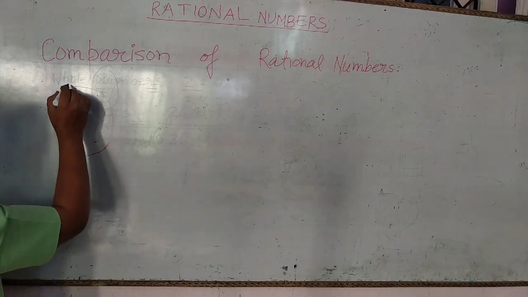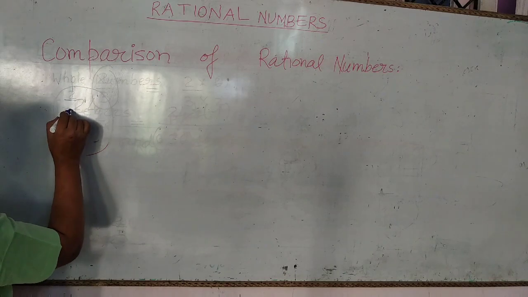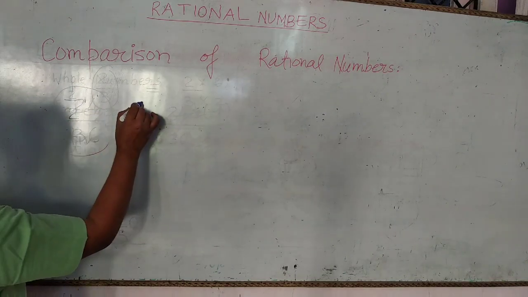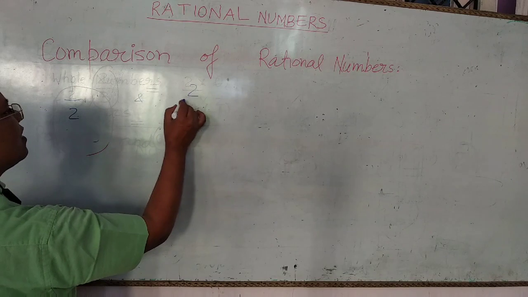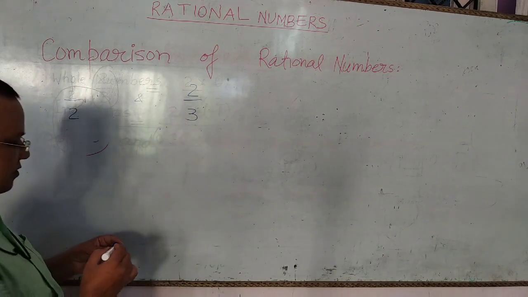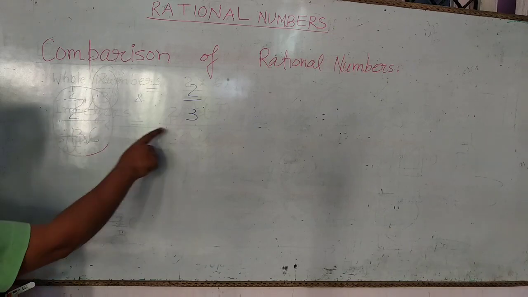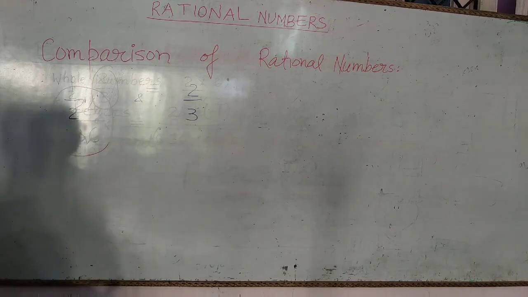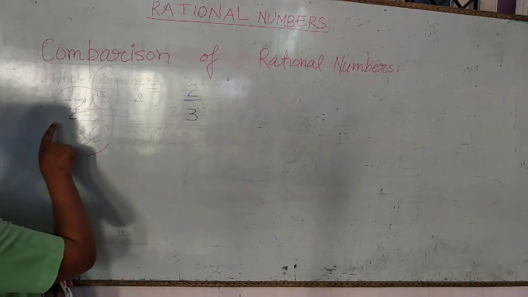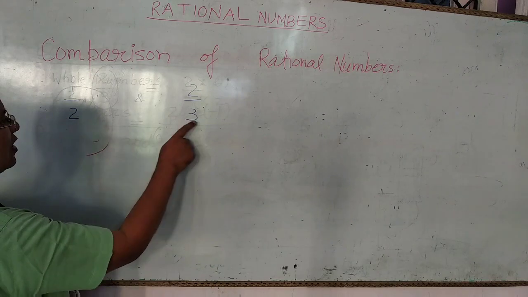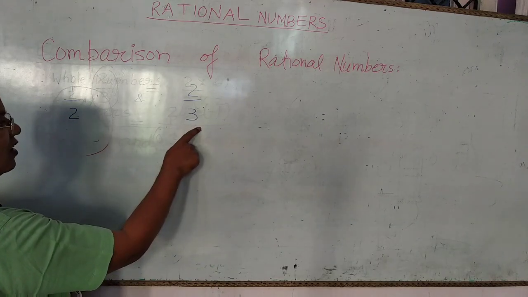Suppose we have to compare 1 upon 2 and 2 upon 3. For comparing these two rational numbers, we should make the denominators of these two numbers equal.